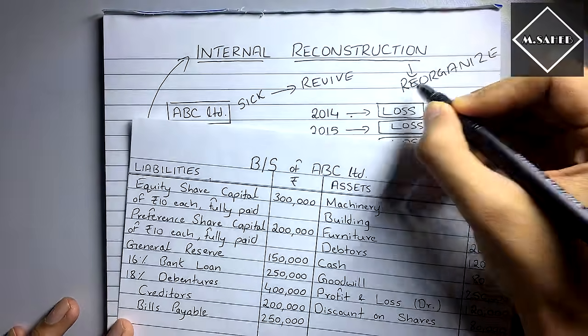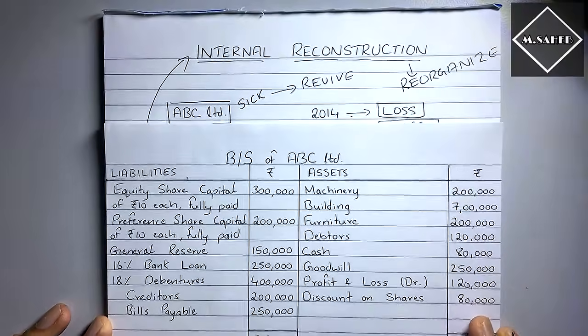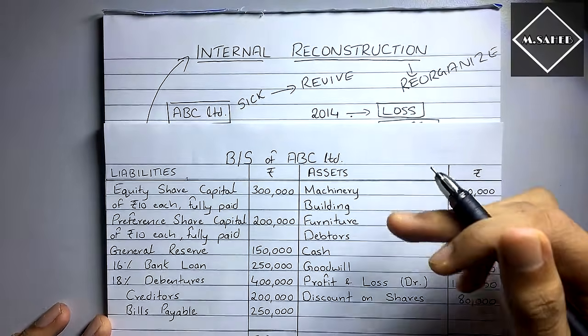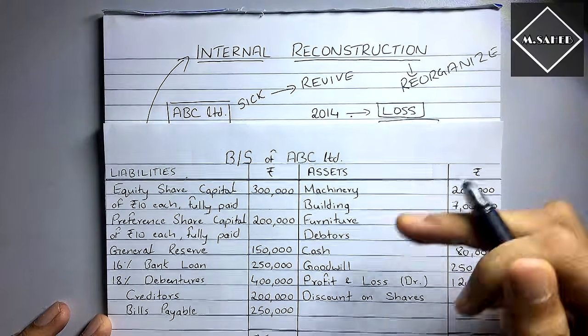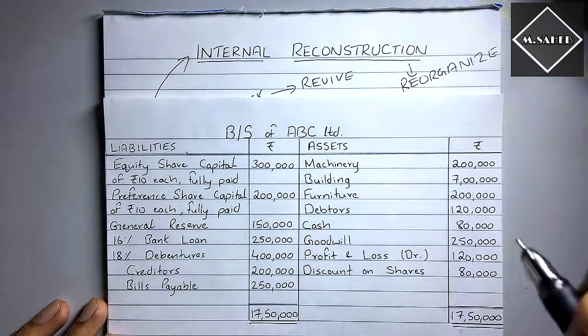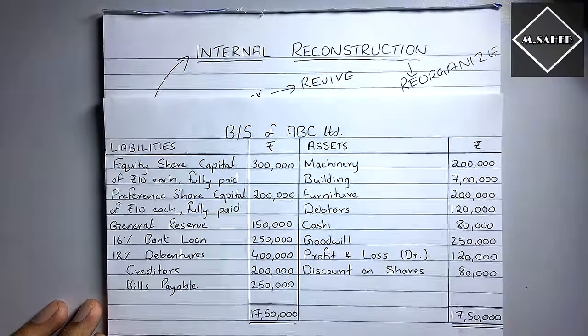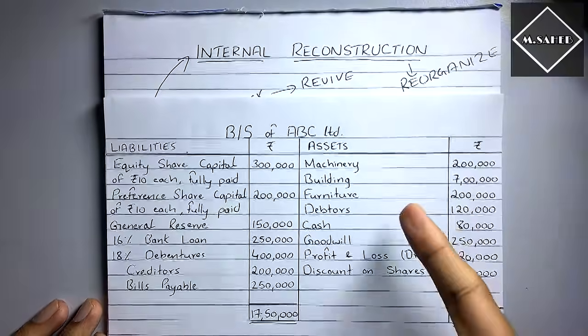To reorganize the structure and the affairs of the company. Now how to do that? They said, first you need to revalue the assets. You need to do the revaluation of the assets. You need to bring them to the correct value as needed. All right, that's the first thing you need to do, the revaluation of assets.